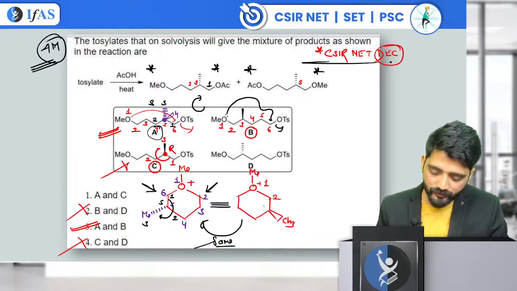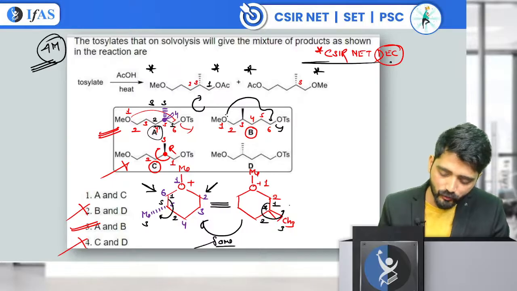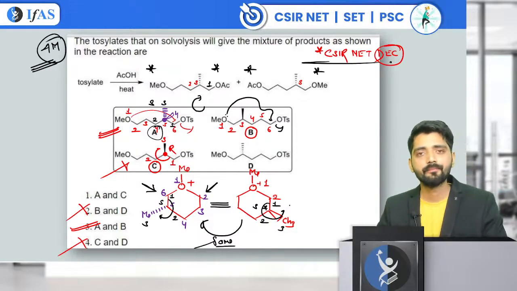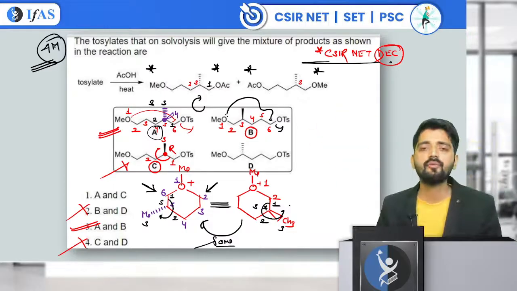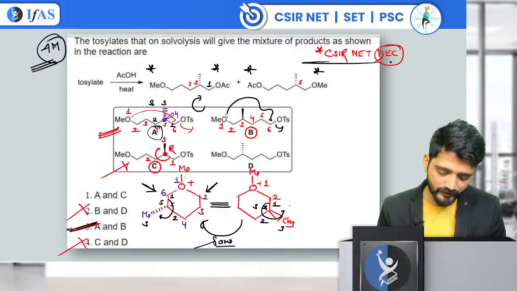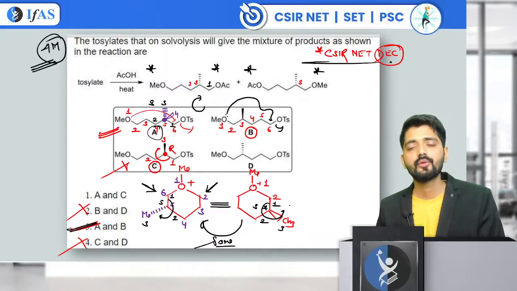You can also confirm with the RS configuration. This is going to be 1, this is going to be 2. So 1, 2 and 3, this is going to be of S configuration. This is also S, this is also S. And the products also have S configuration. Of course, then straightforward you can say that option number 3 is going to be correct. 4 marks. We can easily secure 4 marks here.